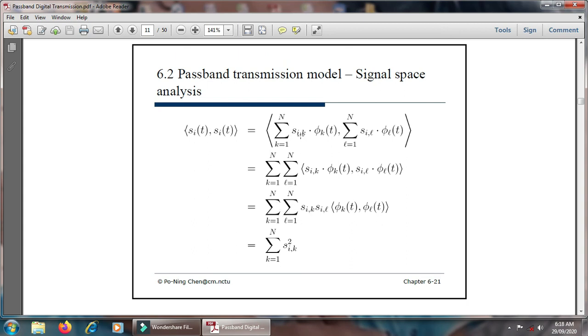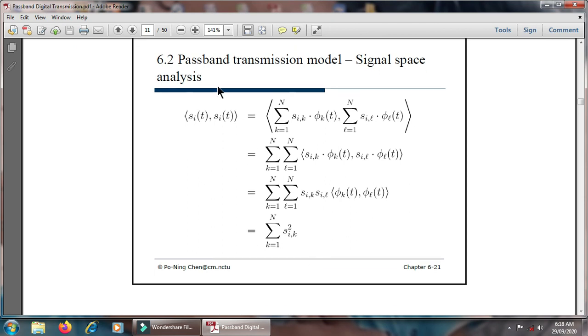Again S i of k and S i of l, S i square of kl, means basically S i of k and S i of l and phi k and phi l. And here the summation varies from k equal to 1 to n of S i square. This equation we have to combine together, S i square of l. This is the relation in the passband transmission model.